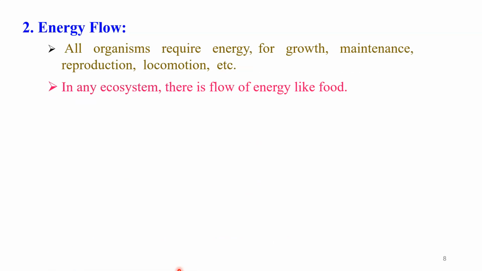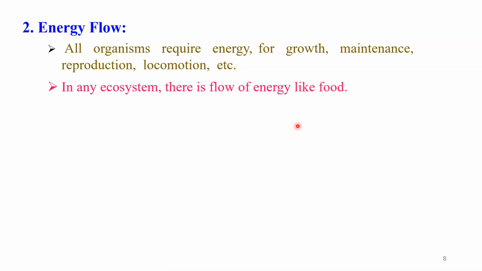Dear student, let us discuss the second concept, that is energy flow. All organisms require energy for growth, maintenance, reproduction, and locomotion. In any ecosystem, there is a flow of energy like food.